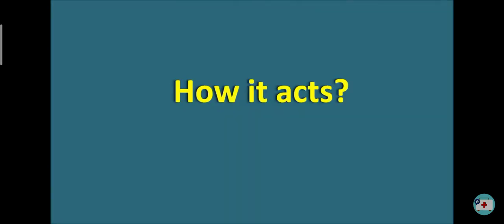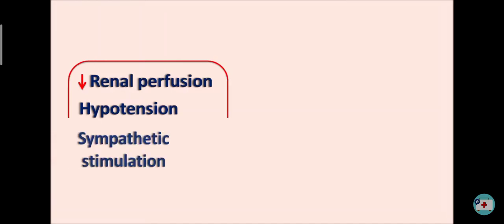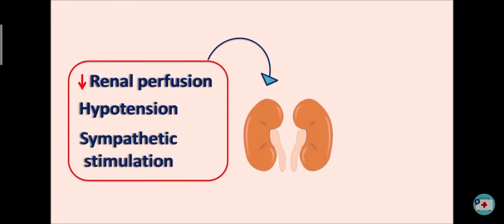How it acts. Whenever there is decreased renal perfusion pressure or any other conditions like hypotension, or in case of excessive sympathetic stimulation, all these conditions can stimulate the renin-angiotensin system such that renin is going to be released from the distal tubule. This renin is having proteolytic activity.